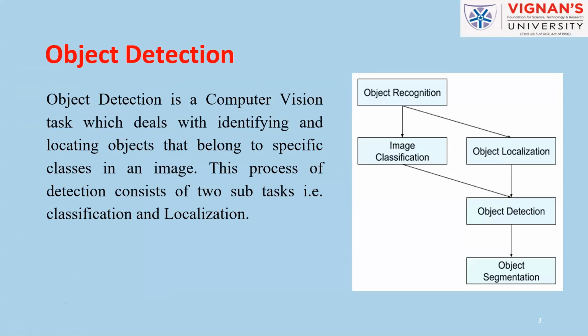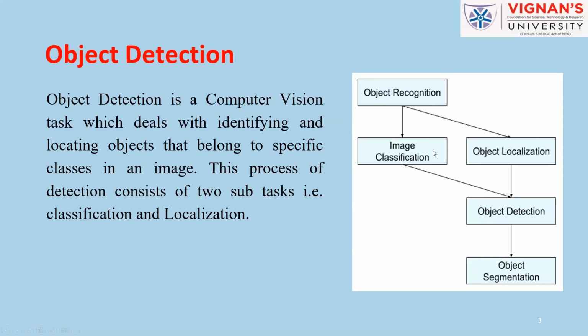So what is object detection? Object detection is a task of identifying an object and locating it in a specific image. How it is different from classification is that in classification, we just classify an image without localization. We can identify what is present in the image, but we cannot specify exactly where it is present. So using another localization step, we can detect that object as well as specify its location in terms of coordinates in that image.